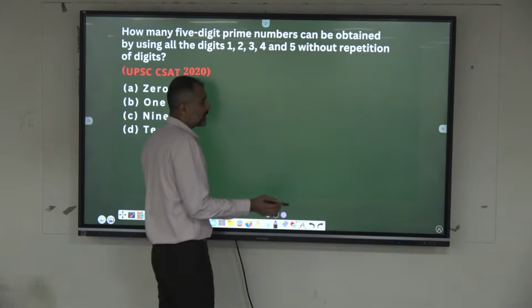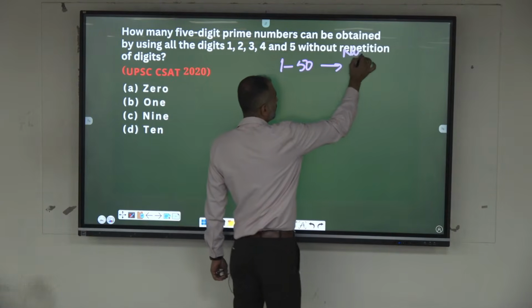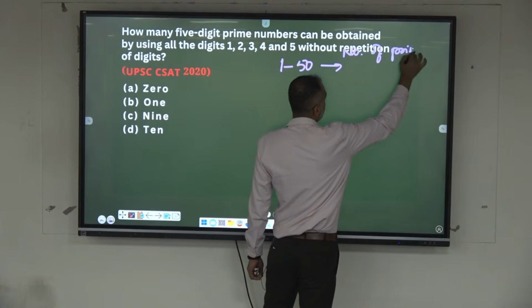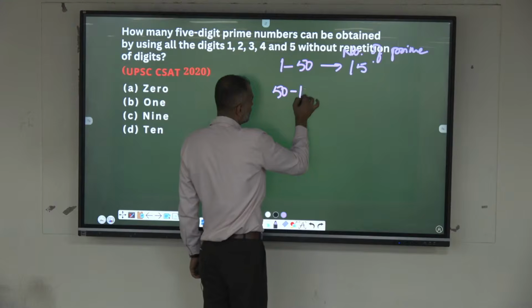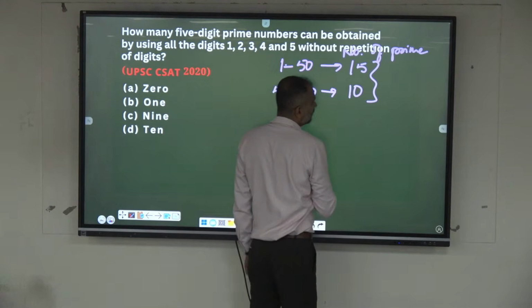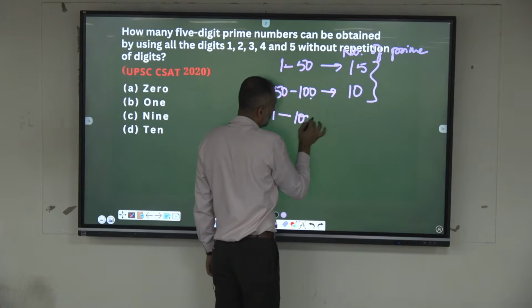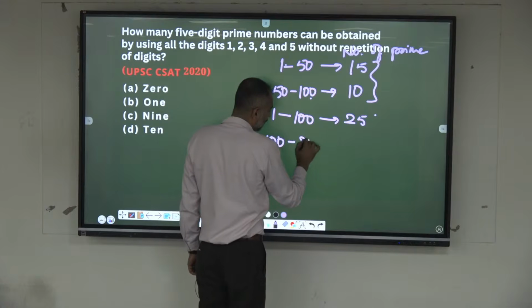Some of the facts about the prime numbers. From 1 to 50, how many prime numbers are there? 15. 50 to 100? 10. So totally 1 to 100, how many will be there? 25. Similarly, from 100 to 200, you will be having 21.